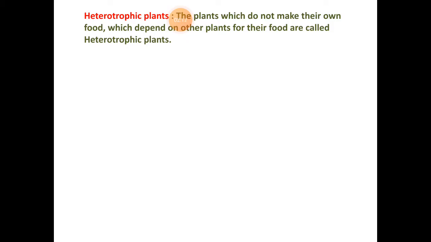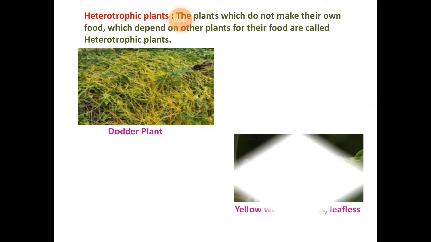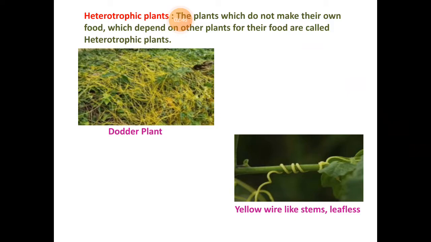Now the second type is the heterotrophic plants. Hetero means something different. The plants which do not make their own food and depend on other plants for their food are called heterotrophic plants. There are different examples of these, such as the dodder plant, with yellow wire-like stems and leaves that we always see on the branches of other plants.